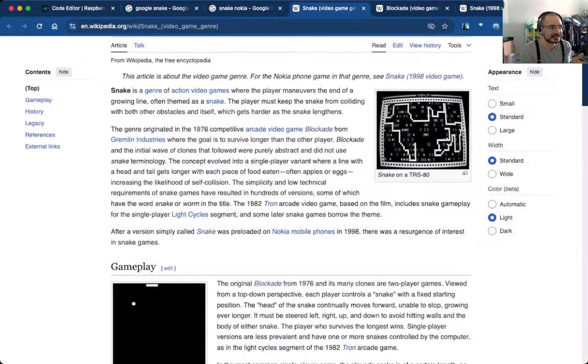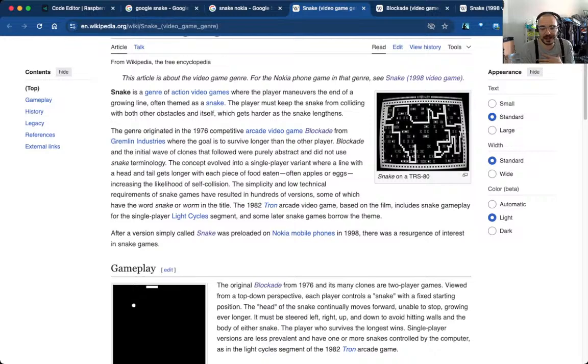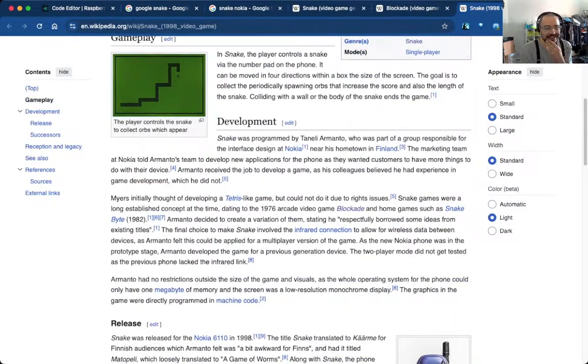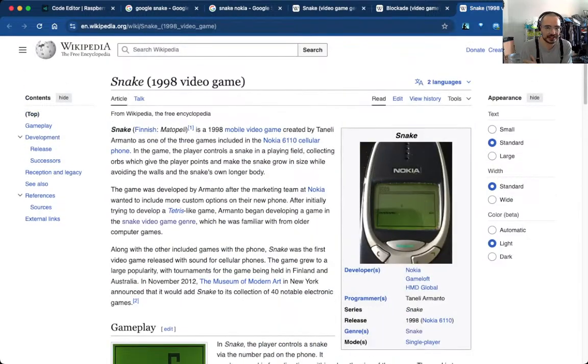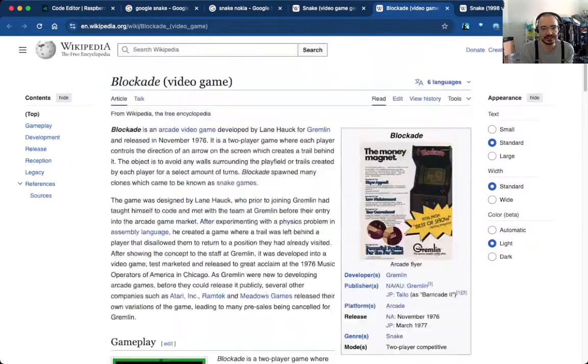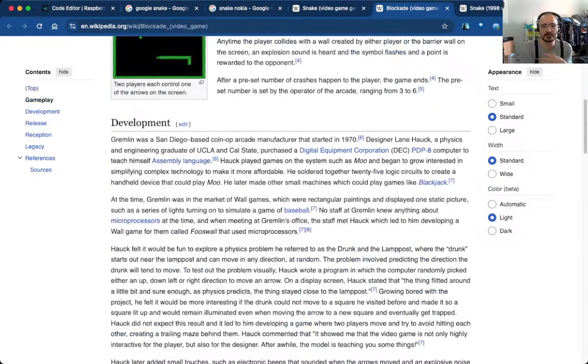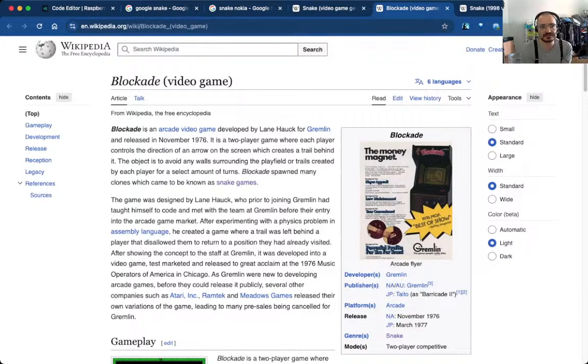Okay. Well, Snake is a whole video game genre, as we've seen. I am of the generation where my first mobile phone had Snake. That was a Nokia. This is a classic. This is how we spent time back in the day. But it turns out that it originates from the 1970s, an arcade two-player game called Blockade. There was also a tie-in game of Tron with the original 80s movie with the light cycles, where you kind of play two-player and block the other player. The principle is very much the same.